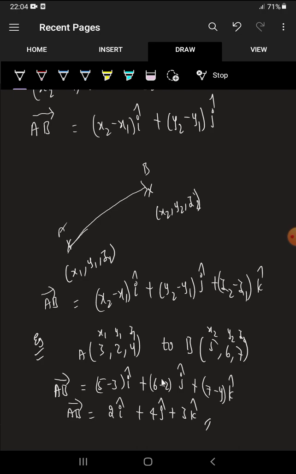Okay. So now we know how we are going to represent a vector, and all these concepts we know now. See, as said before, a vector has both magnitude and direction.